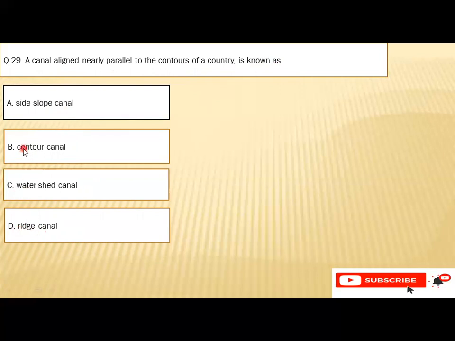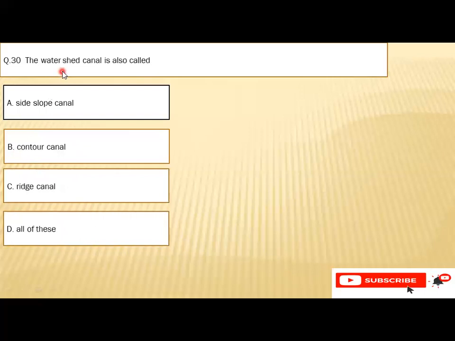So the right option is B, that is the contour canal. Question number 30: the watershed canal is also called A. Side slope canal, B. Contour canal, C. Ridge canal, or D. All of these. So the right option is C, that is ridge canal.